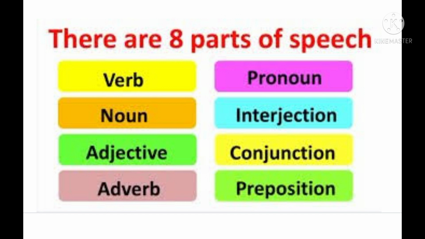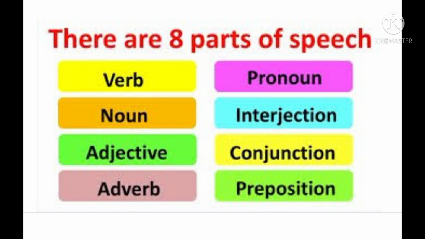In English, we have a concept called parts of speech. In the English language, all the words are categorized into 8 main groups known as parts of speech.